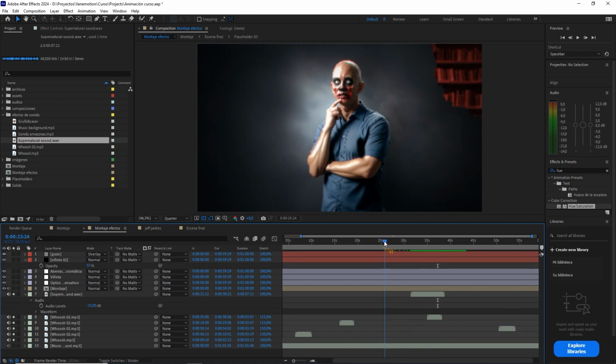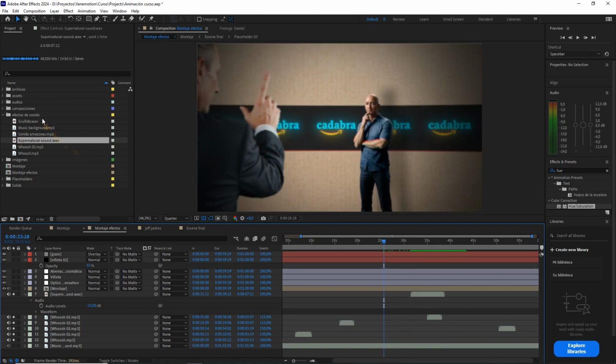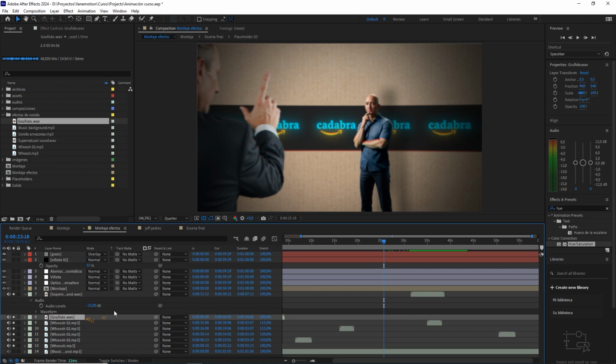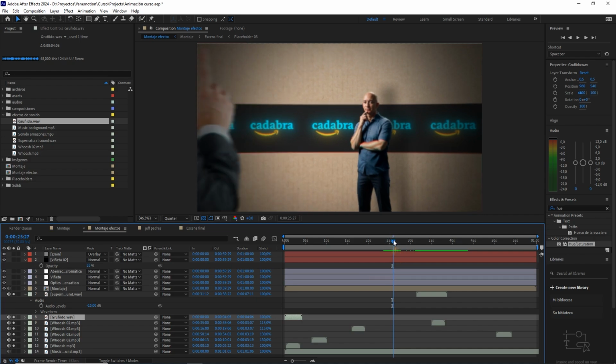We have to put a couple of effects. This one called grunt, we are also going to put it here, and we are going to put this one more or less in the part where Jeff appears with a zombie appearance.